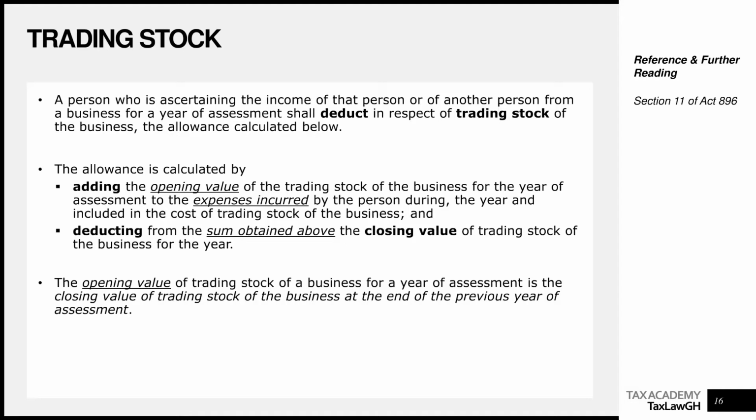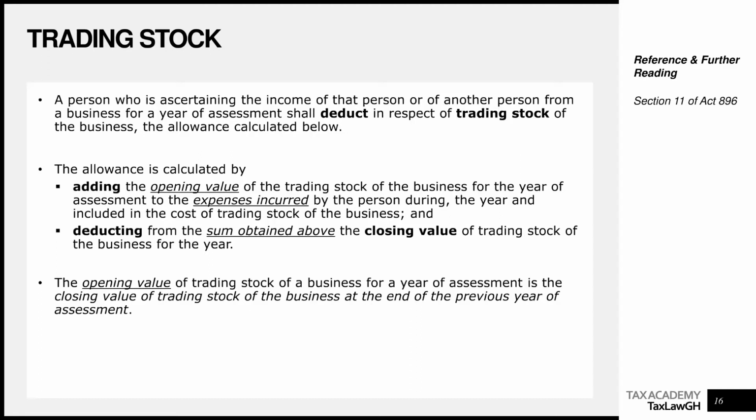Those who have an accounting background might probably remember that to find cost of sales, we say it's opening inventory, or what some people say opening stock. You add purchases, then you less closing stock or closing inventory at a very simplistic level. It is that same concept that is being used here to find the allowance that is deductible as trading stock.